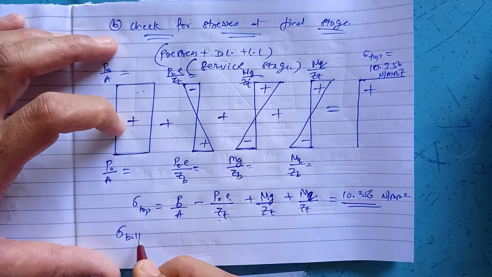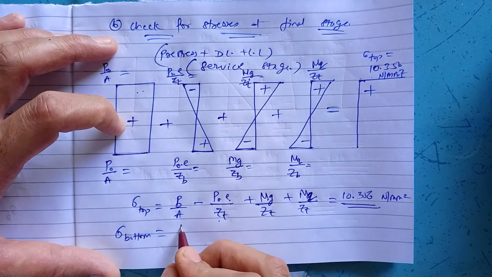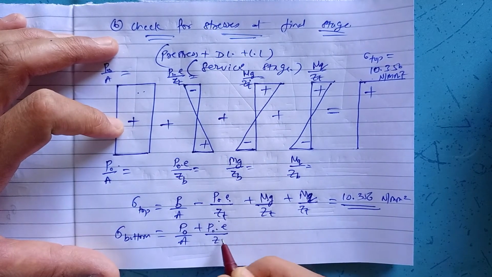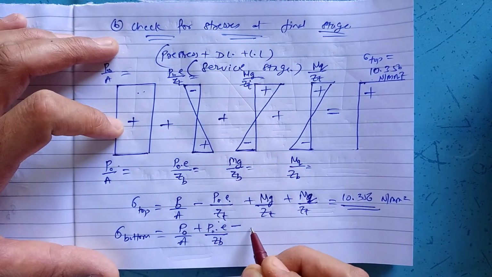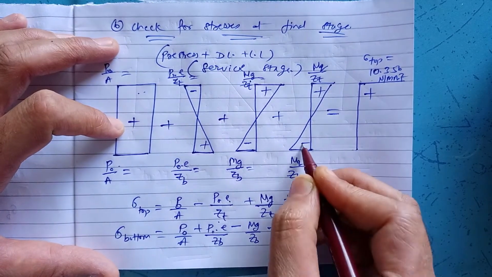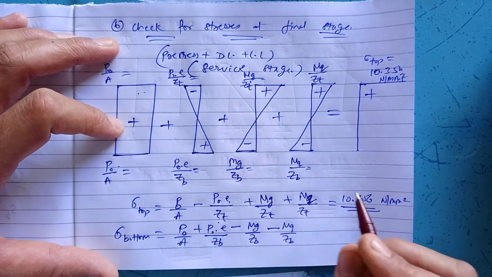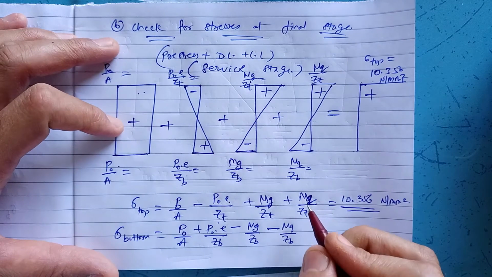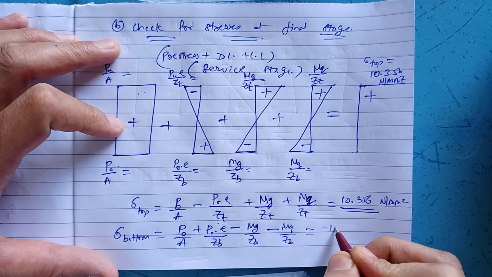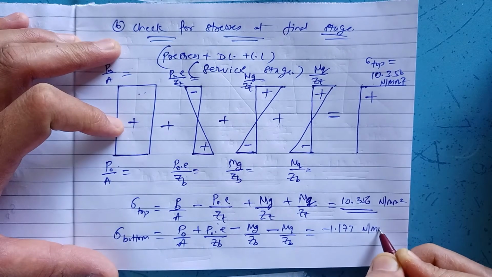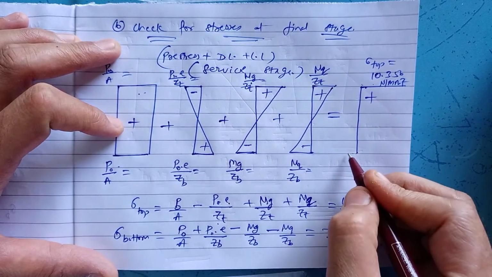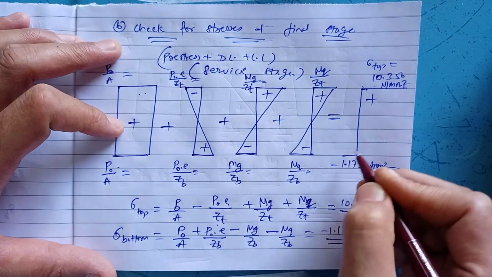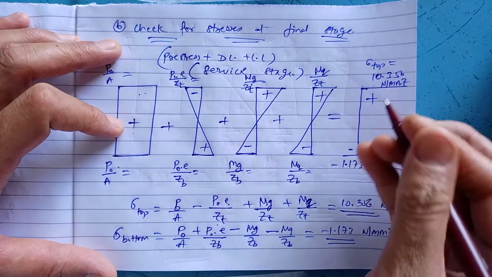Similarly, determine sigma bottom, the stress at the bottom extreme fibers: P0 by A plus P0E divided by ZB minus Mg by ZB minus Mq by ZB. You should be clear why we are using plus and minus signs: plus for compression, minus for tension. By substituting all these values we get minus 1.173 Newton per mm square. Hence, the bottom extreme fibers are in tension.